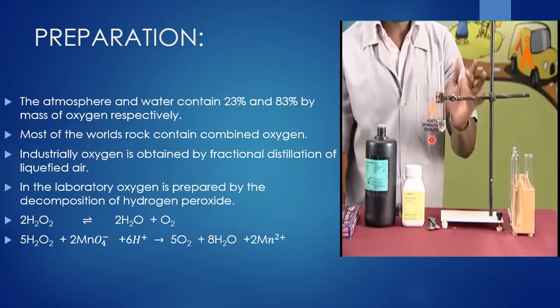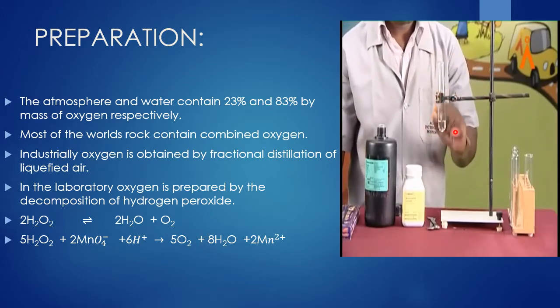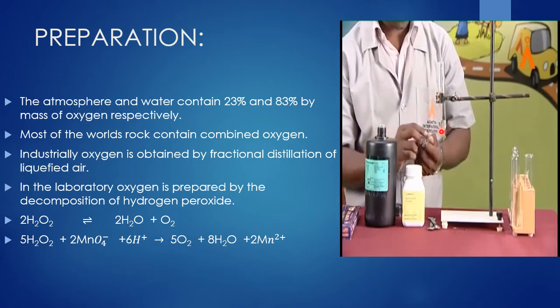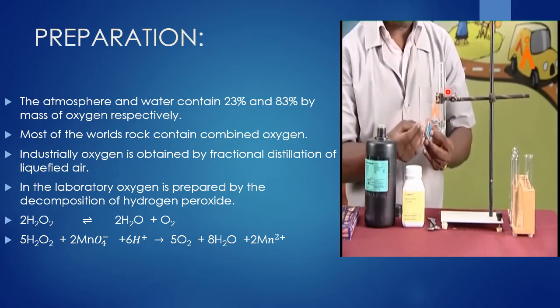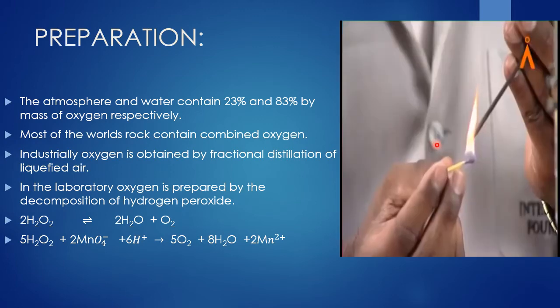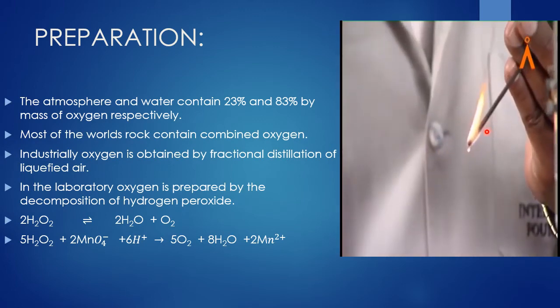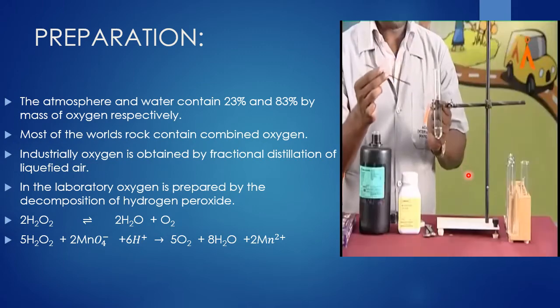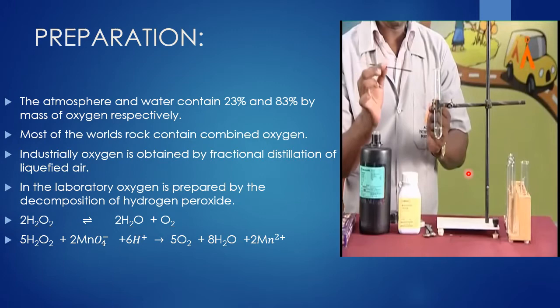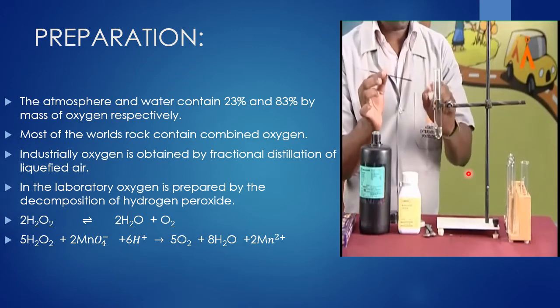And you can watch this experiment. In this test tube they have taken hydrogen peroxide. Now they are going to test whether this hydrogen peroxide is decomposed. For that they are going to use a splinter. You all know that oxygen can act as a supporter of burning, so it can support combustion.